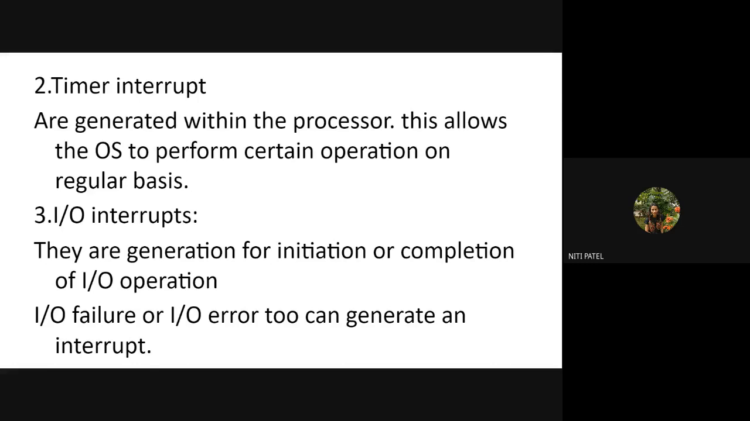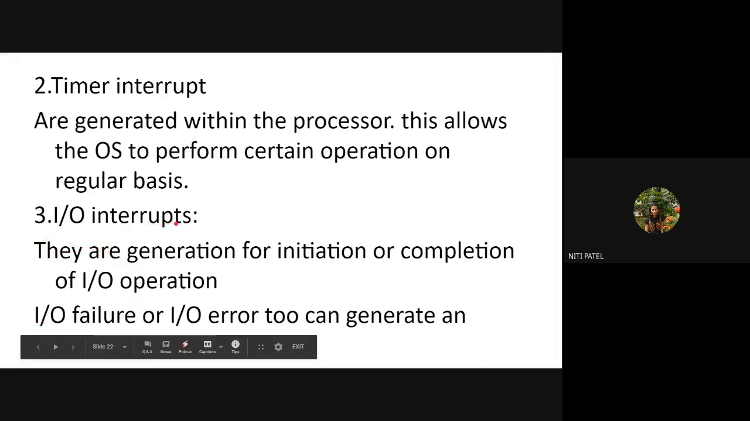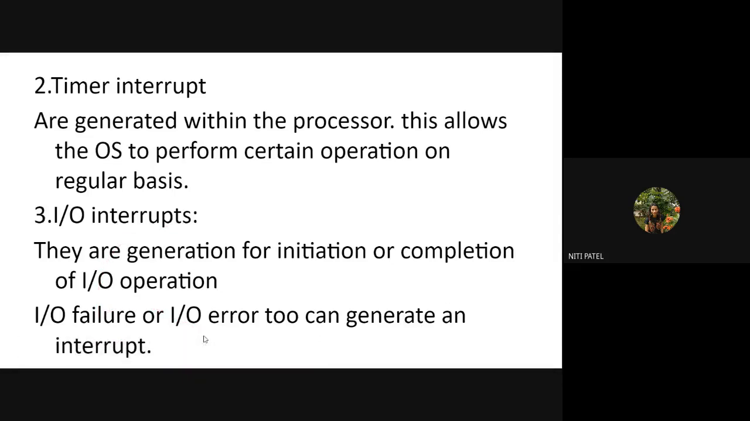Suppose my output is coming from a speaker, but the speaker fails to give me that output of a sound, what will the system generate? The system will generate an error stating that the output device speaker is not working. So your IO interrupts are generated in case of any failure or error in the IO devices. Along with that, they may be generated during the start of an IO operation or at the end of an IO operation.